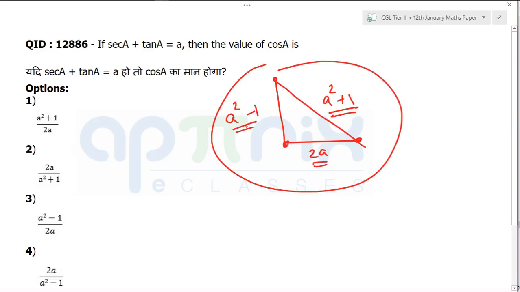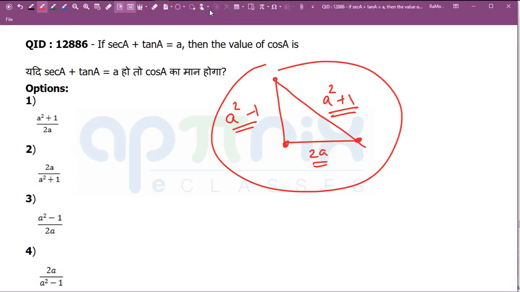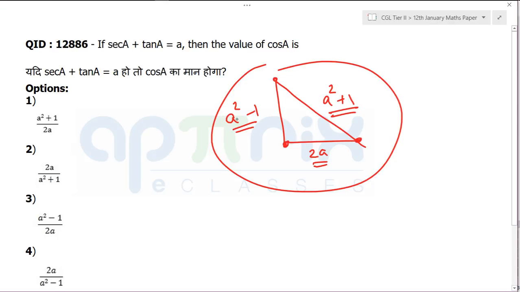This is a triangle that you need to have in mind. It's not anything magical; this is a Pythagorean triplet. You put a equal to 2, you are going to get 3, 4, 5. So understand it from right now onwards. In a sec A plus tan A question, remember this triangle, the 3, 4, 5 triangle. That's it.